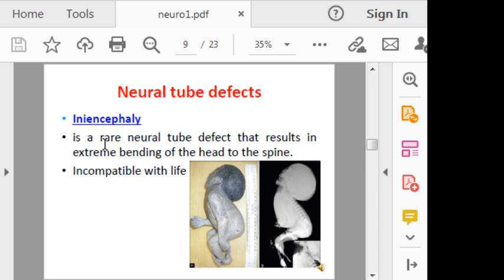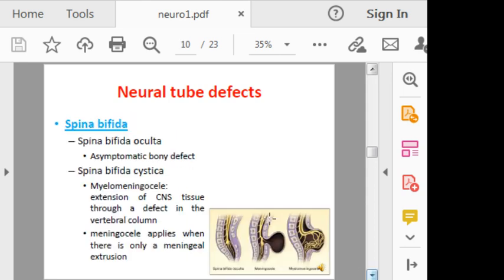In iniencephaly, this is a rare neural tube defect that results in extreme bending of the head to the spine and is usually incompatible with life. Now we come to the most important neural tube defects.